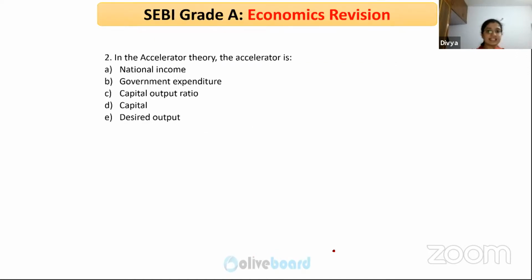So in the accelerator theory, the accelerator is the capital output ratio. Am I going too fast? Yes, capital output ratio, that's right.